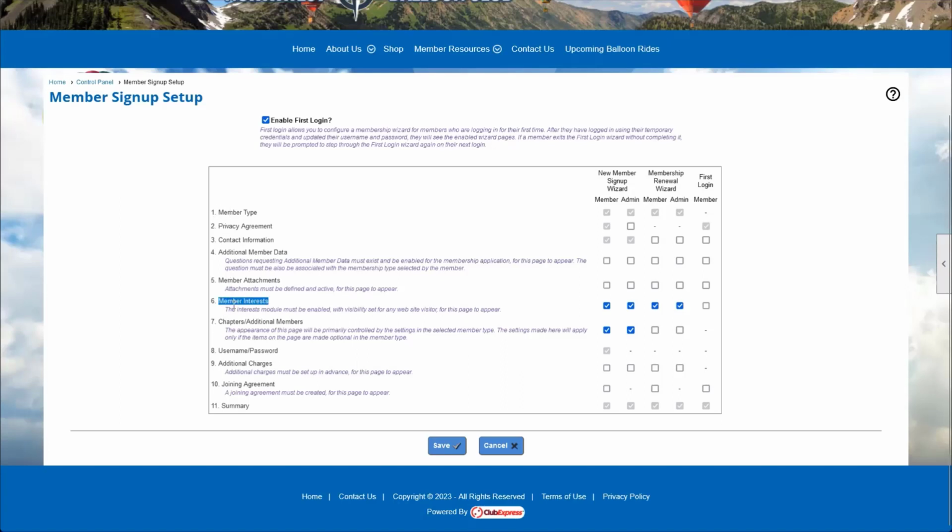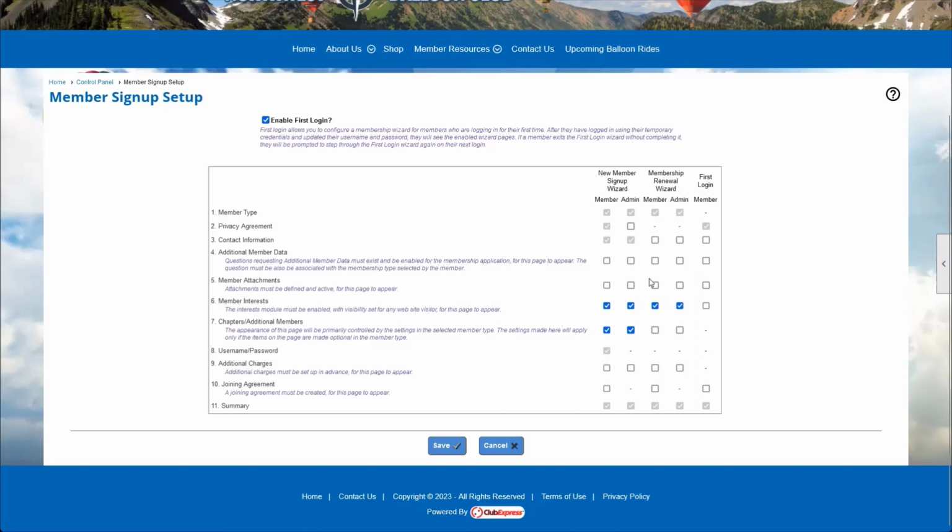So this means whenever a member is joining as a new member, so we'll see the option here, we can check this box, meaning we'll present them with all of the different options that they could be interested in whenever a new member is joining. We can also present them with all of the interests they could be a part of whenever they renew their membership. So that means every year, every quarter, every 2 years, whenever your members are renewing their membership, they would get presented with all the interest options.